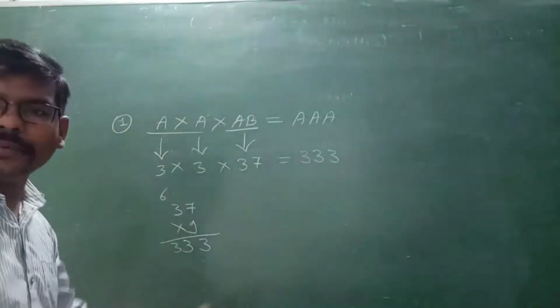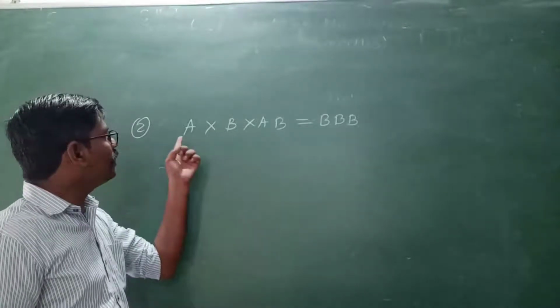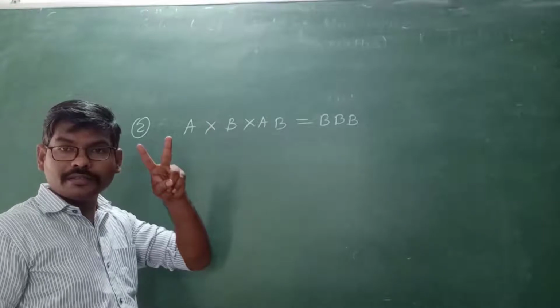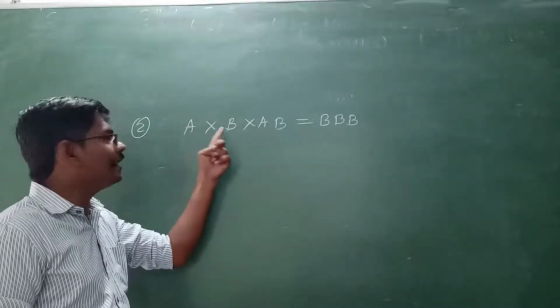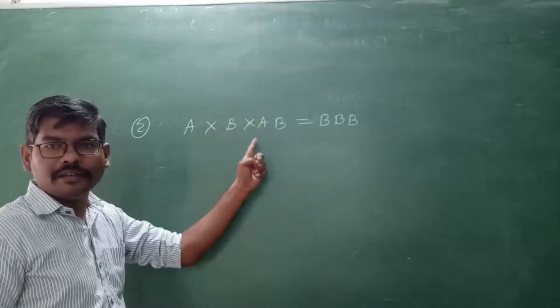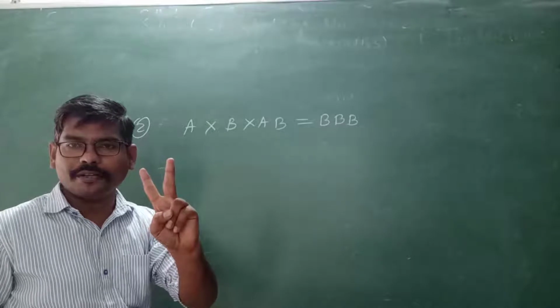Now see here, one more puzzle I will discuss. Second example: it is asked a multiplied by b, two different numbers, and the product of it, a multiplied by b, first. Then the product multiplied by ab, keeping both numbers together, a 2-digit number is formed.